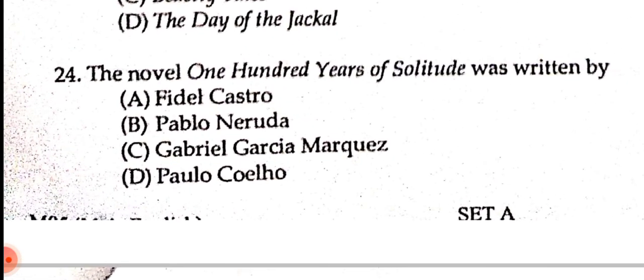What is the correct answer? The novel One Hundred Years of Solitude was written by number C, Gabriel Garcia Marquez. Okay, that's fine. Let's go on now.